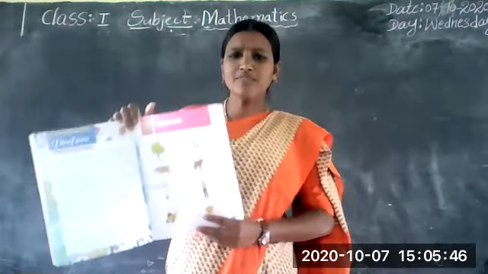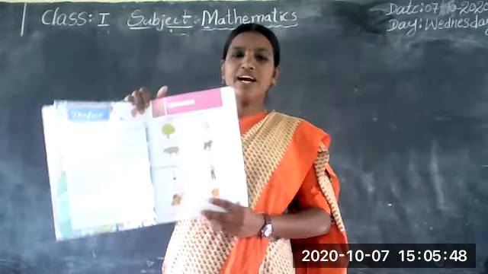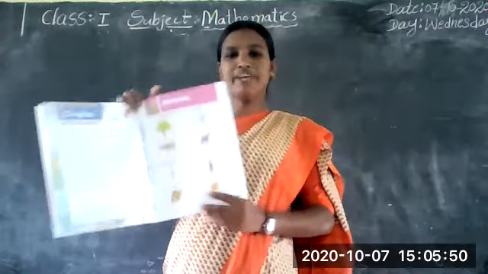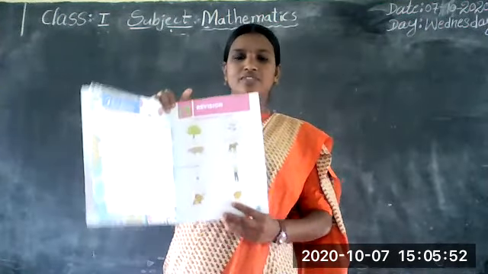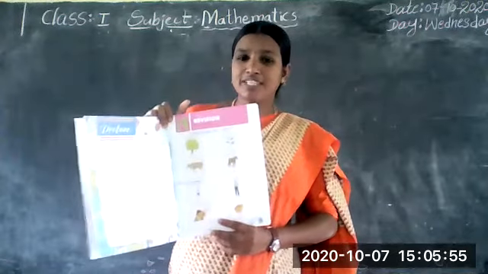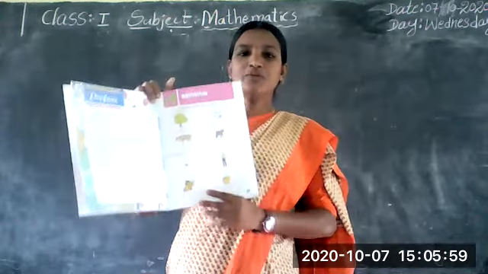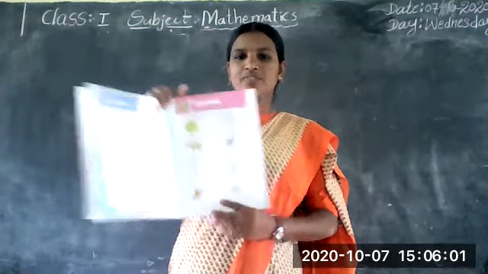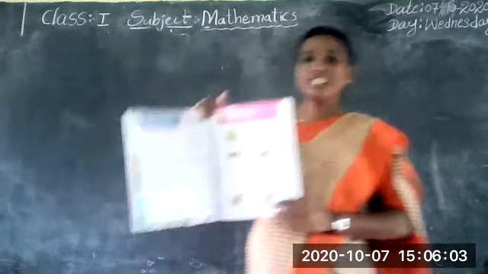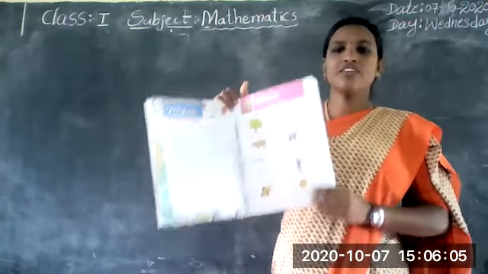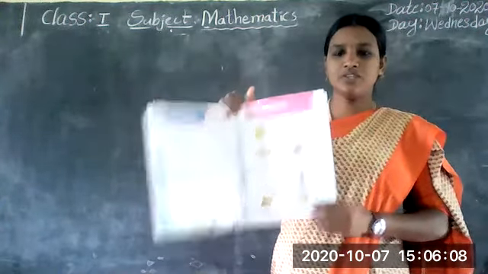Revision. Revision means what you already learned in the previous class. Which class did you complete? Yes, you all completed UKG class. So revision means what you learned in UKG class. Repeat it once.